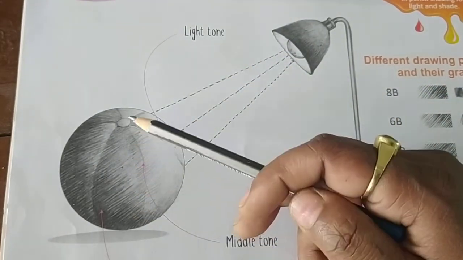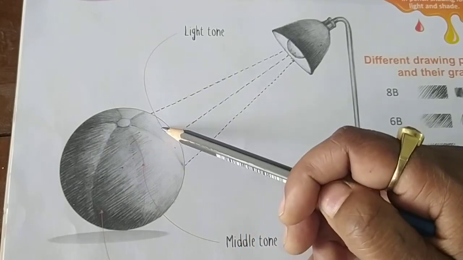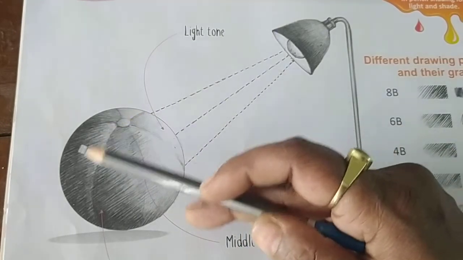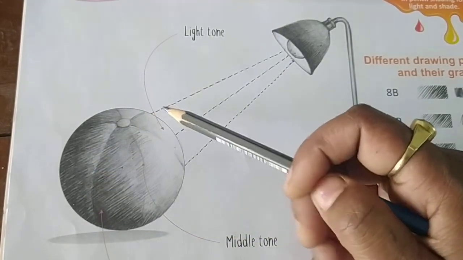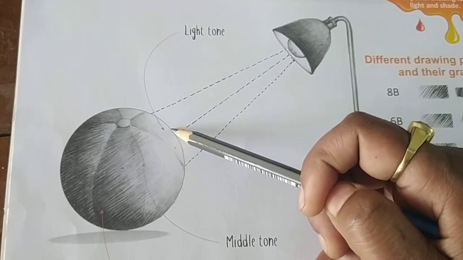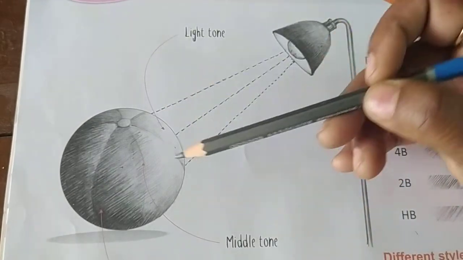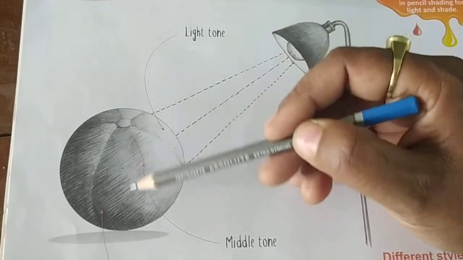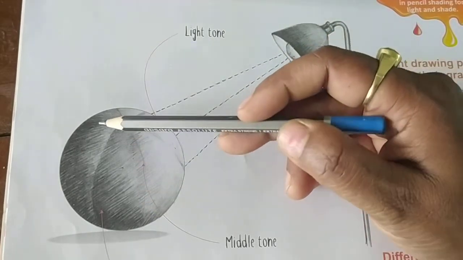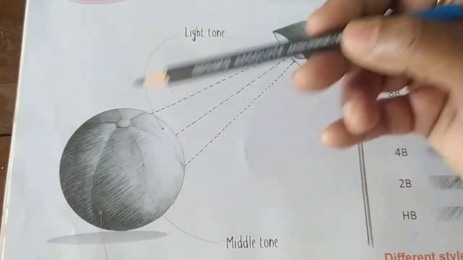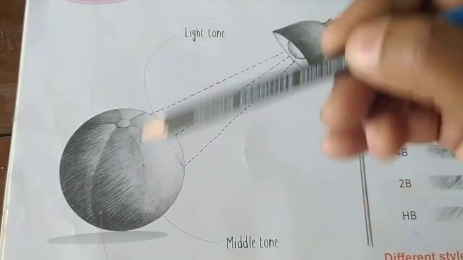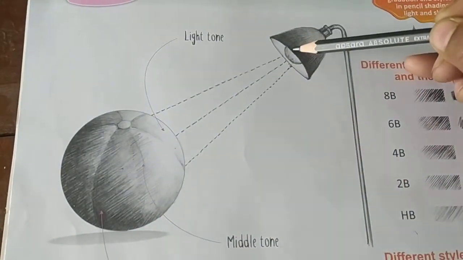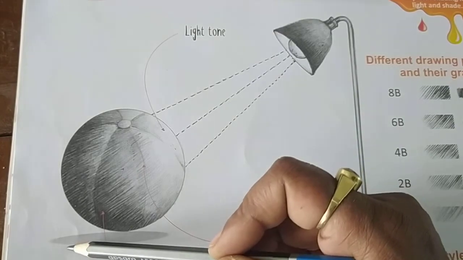Then the middle one is a little darker, and at the last, where the light is not there, it is very dark, and this shadow will be just opposite of the lamp. If the lamp is on this side, the shadow will be on the opposite side.